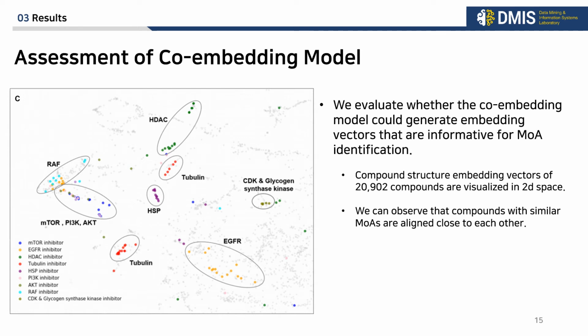For example, compounds known as mTOR, PI3K, AKT inhibitors are clustered in the embedding space. And mTOR, AKT, and PI3K are topologically related to each other in signaling pathways. Overall, our analysis shows that the co-embedding model can generate compound embedding vectors useful for MOA identification.